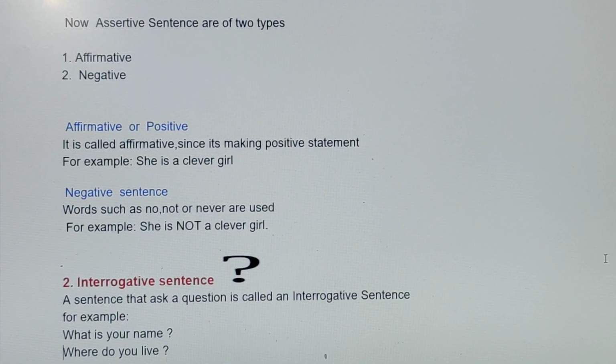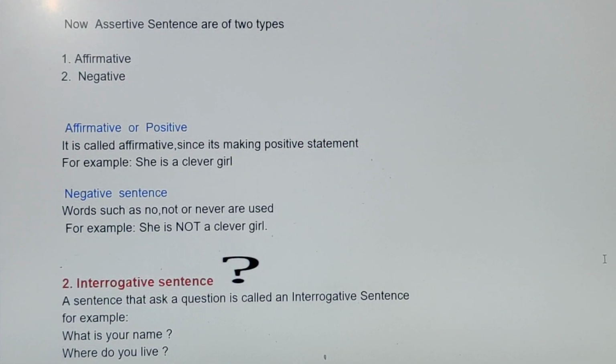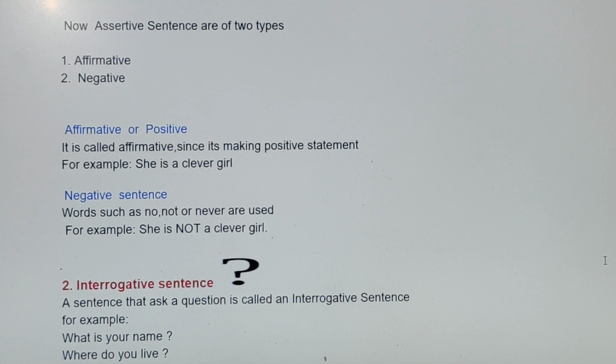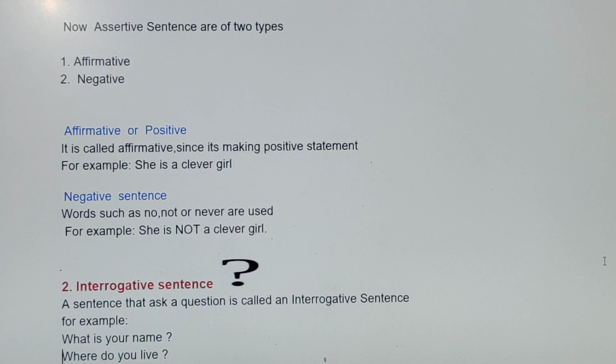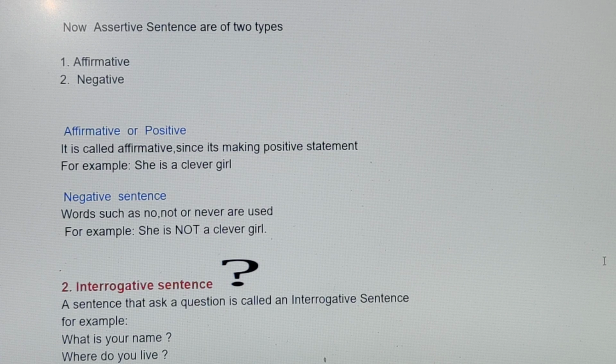Coming on to the next one, your interrogative sentence. As you can see, there is the sign of a question mark over there. A sentence that asks a question is called an interrogative sentence. You are all aware, as we have gone through question marks a lot of times. Here are a few examples. If I say what is your name, it is followed by a question mark, and again where do you live is followed by a question mark.